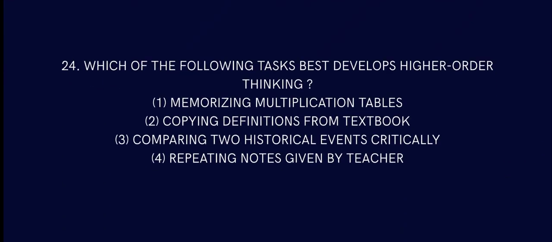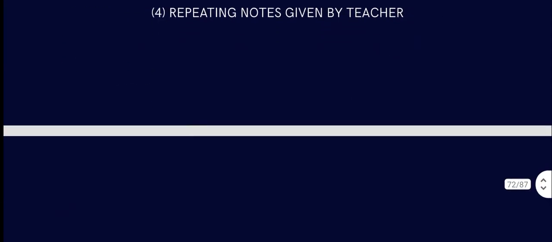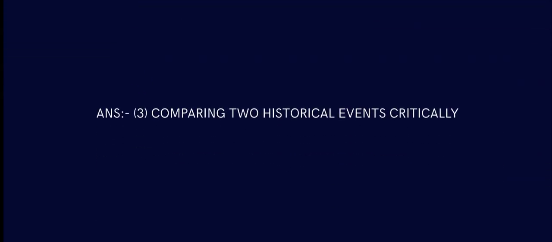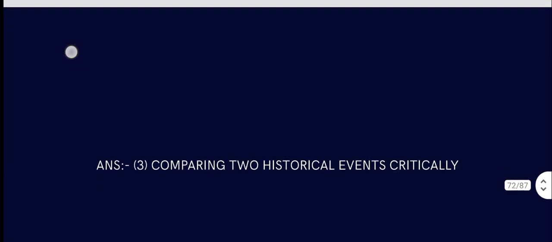Question number 24. Which of the following tasks best develops higher order thinking? Memorizing is not higher order, it's just the lowest of Bloom's taxonomy, as we just did. Remembering is the lowest. Copying a definition from the textbook is even worse. Comparing historical events critically is higher. Repeating notes is just basic. When you compare two historical events critically, you examine how they worked and the reasons behind them. Those are very high order thinking skills. So the answer is comparing historical events critically.